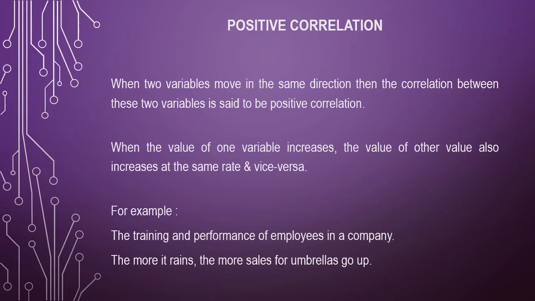Example, the training and performance of employees in a company. If you provide training, the performance will increase. That means when you increase the number of trainings, the performance of each of the employees who have attended the training will increase. A second example, the more it rains, the more sales of umbrellas go up, because during rain the umbrella will be used.